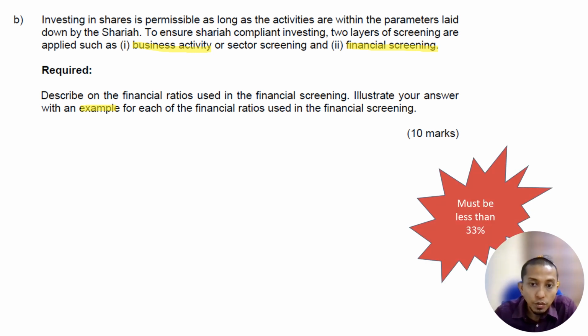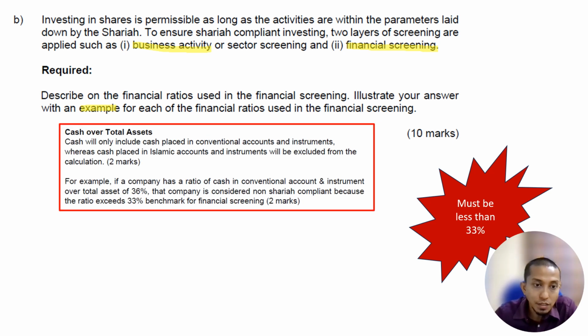The ratio that we use must be less than 33%. The question asks for the financial ratios for financial screening. The first ratio is cash over total asset.